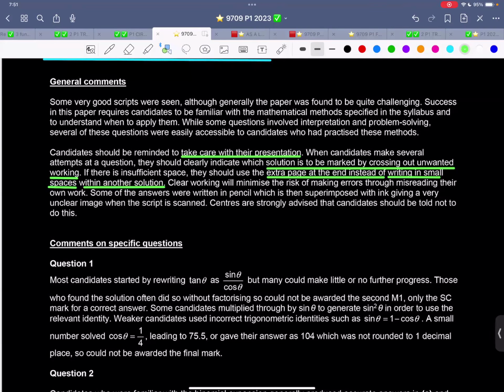Clear working will minimize the risk of making errors through misreading their own work.